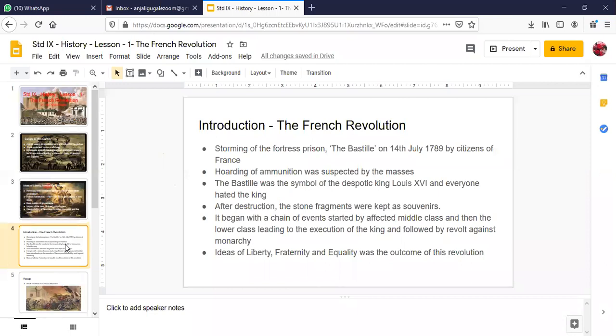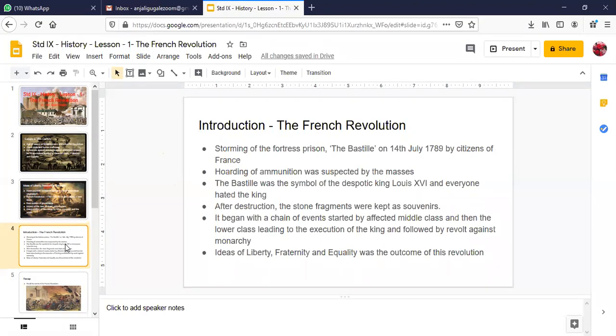And to whom did these masses belong? These masses were the middle class people, the educated people. They belonged to the third estate, who were the most oppressed and exploited people of France during that time. So how did it spark off? The revolt began mainly because the people started suspecting that the king is about to attack the people, because 97% of the total people of France belonged to the third estate.